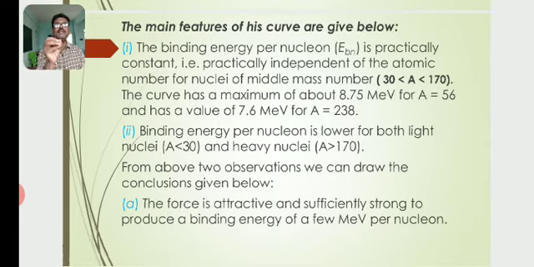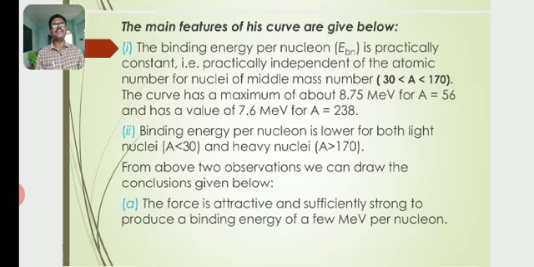That means the nucleus is the most stable element in the periodic table, and it has a value of 7.6 mega electron volt for A equal to 238. So this is for uranium. A equal to 56 is iron. Then binding energy per nucleon is lower for both light nuclei, that means A less than 30, and heavy nuclei, A greater than 170.